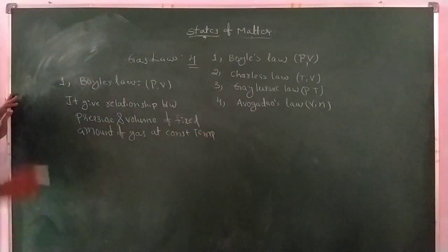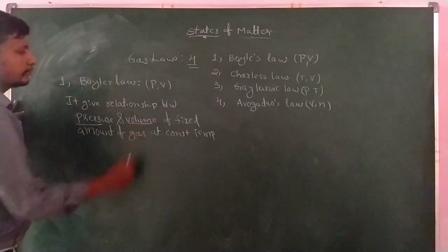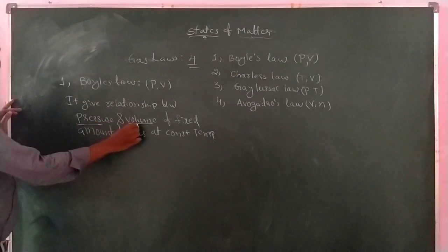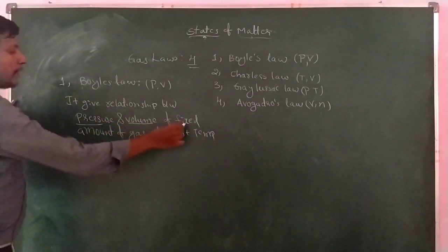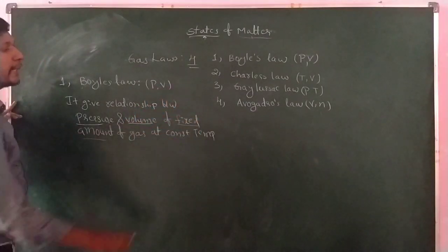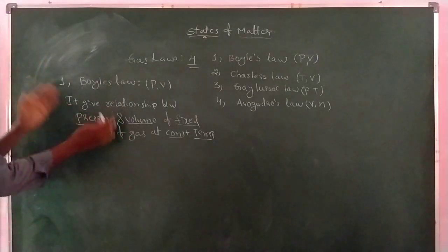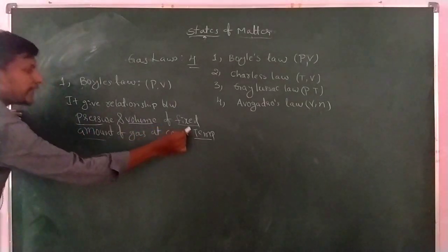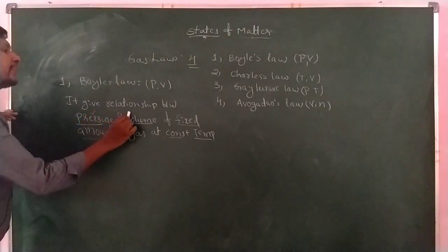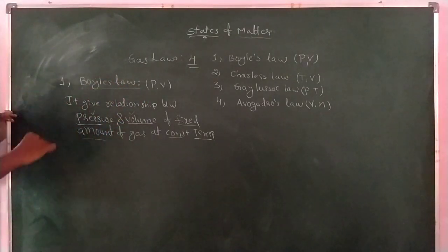This is the most important one. It gives the relationship between which ones? Pressure and volume. Here we are taking P and V. A fixed amount of gas means n is constant, and constant temperature means T is constant. At that time, what is the relationship between the pressure and volume? That can be stated by Boyle's law.